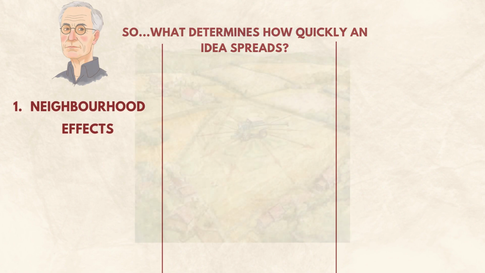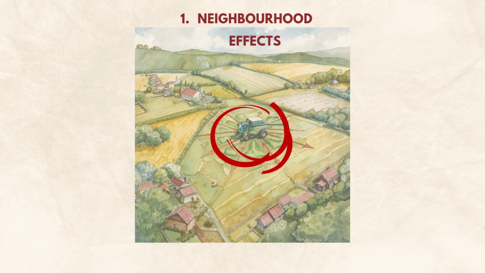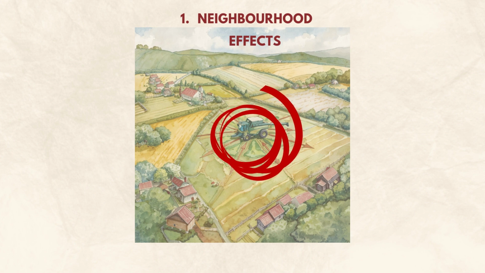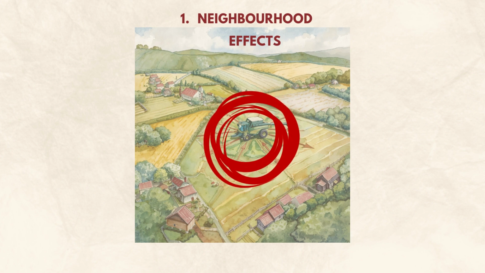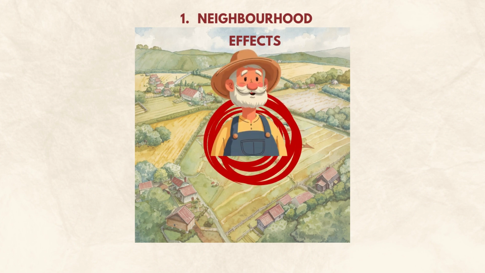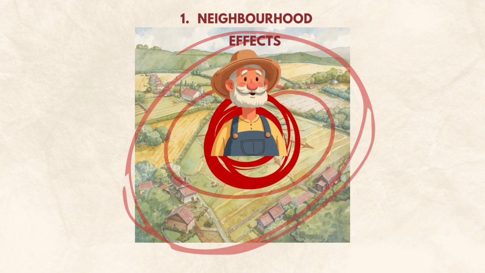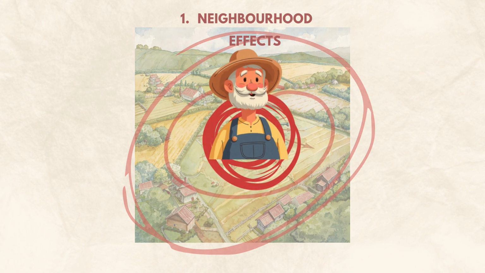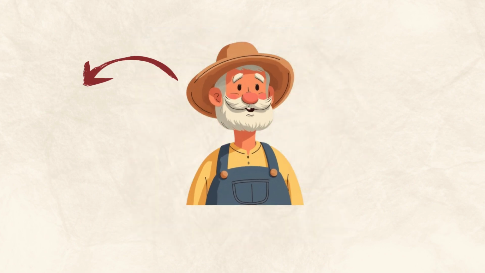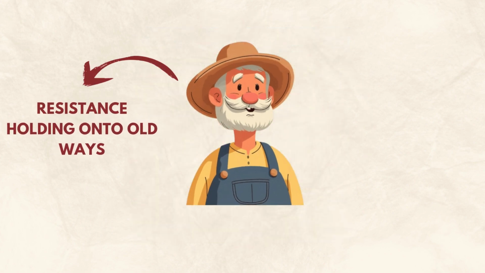First, neighborhood effects. The closer you are to someone using a new idea, the more likely you are to adopt it yourself. Think of a farmer trying a new irrigation method. Word of mouth spreads faster in villages than across distant regions. But during this time, more people are resisting new ideas. Why? Because they've worked for generations. Trusting the old ways can outweigh potential gains.